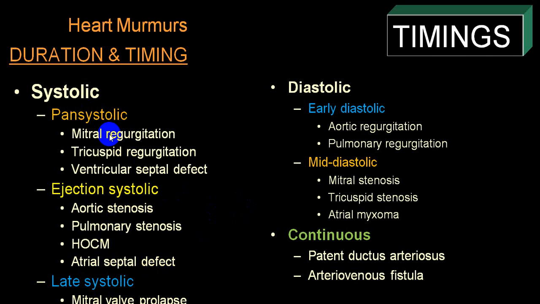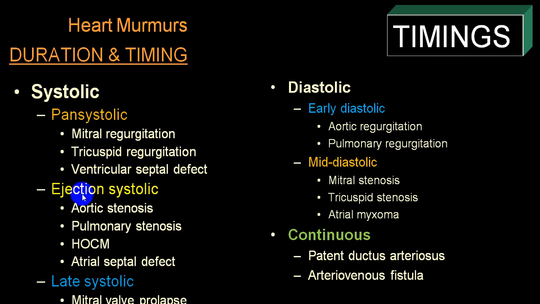Pansystolic, classically, is MR, and also you can get it in a case of a ventricular septal defect. So these three conditions will be a classical example of a pansystolic murmur. And in all these three conditions, it is usually a loud murmur of nearly grade 4. Very common. So if you get a loud systolic murmur over a mitral area, most commonly it is mitral regurgitation. In tricuspid area, tricuspid regurgitation. In a parasternal region, VSD.